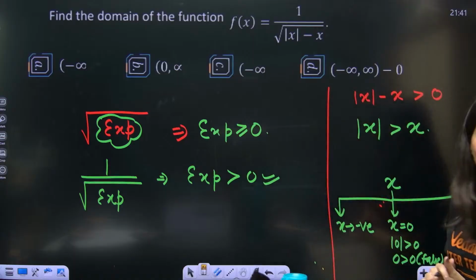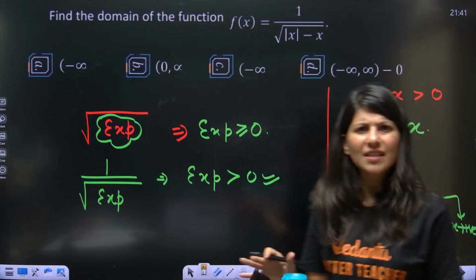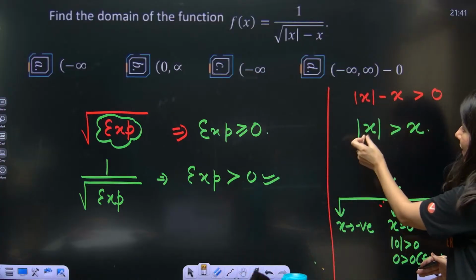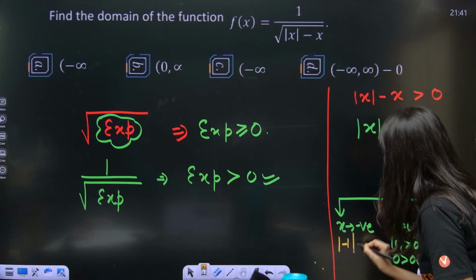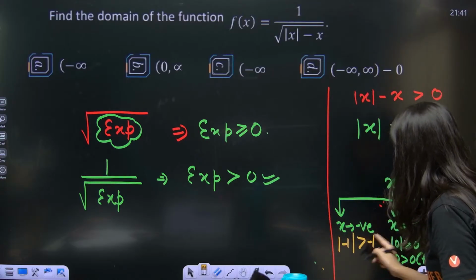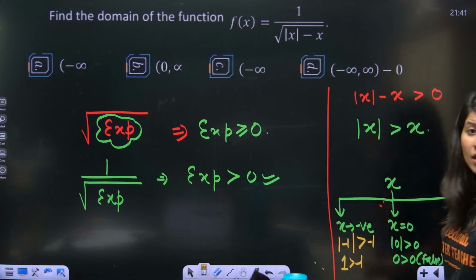If x is negative, then what will happen? Pick any negative number, say minus 1. Mod of minus 1, so mod minus 1 is greater than minus 1. Is it true? Mod minus 1 is 1, which is greater than minus 1. It is true.